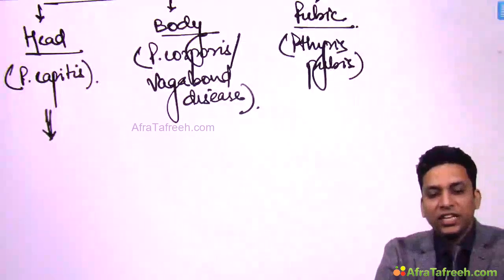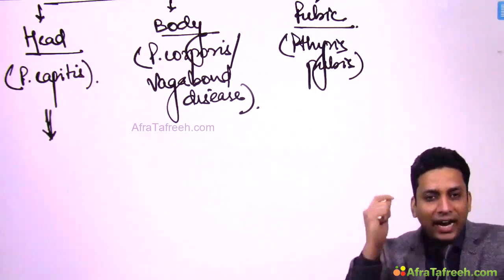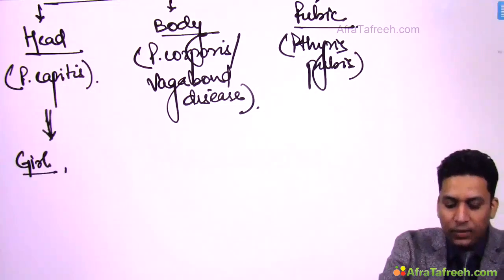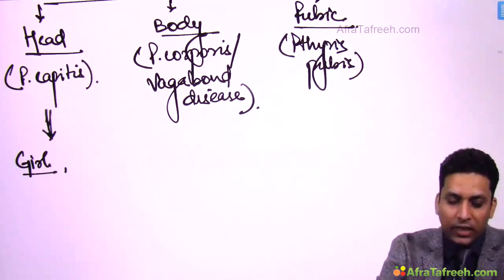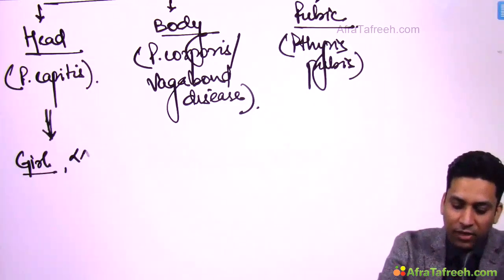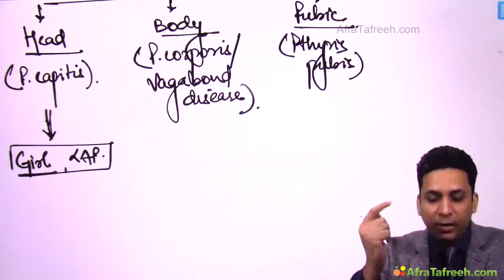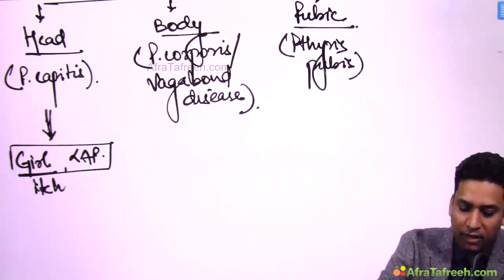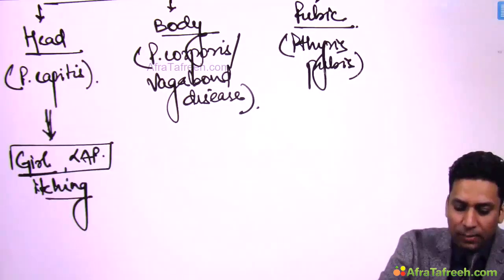Now, how do these patients clinically present? So, when there is head lice infestation, this is generally seen in females or girl child, and these patients may present with regional lymphadenopathy like cervical lymphadenopathy. So, if a girl child presents with lymphadenopathy, you should suspect pediculosis capitis, and there will be a lot of itching over scalp.